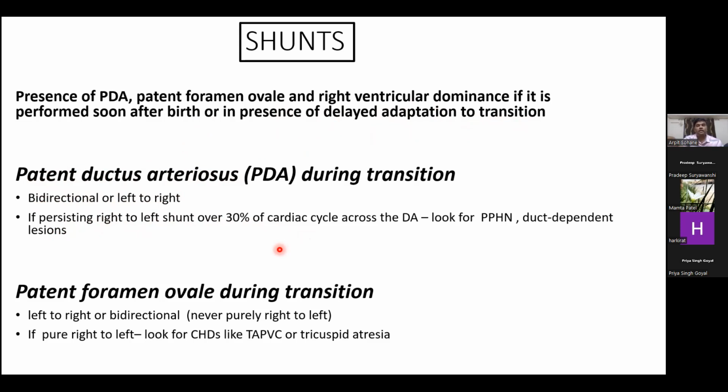Similarly, the shunting in the patent foramen ovale is right to left in the fetal period, which becomes left to right or bidirectional immediately in the transitional period. And if we are finding any pure left to right shunting through the foramen ovale, we should always look for congenital heart diseases like TAPVC or tricuspid atresia.